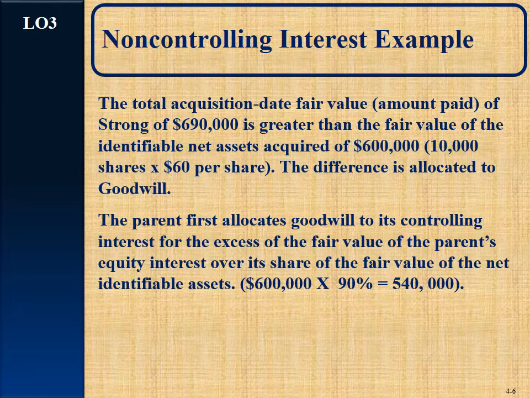Now, the fair value of the net identifiable assets, remember that's fair value of the assets minus fair value of the liabilities, would be the $600,000 times the parent's interest of 90%. So it would be $540,000. Parker paid $630,000 for the company. So they paid the full $90,000 excess. So all $90,000 would be allocated to them.